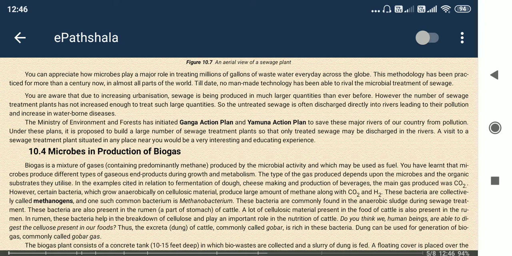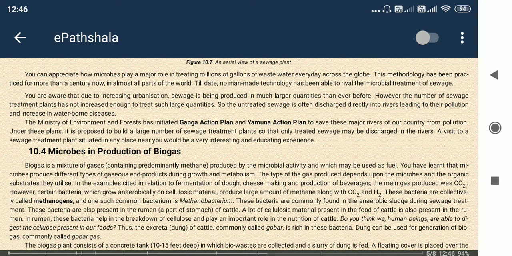Microbes, methanogens. Methanogen: gen means genesis, meaning starting or creating. So methanogen means methane-creating bacteria. That is methane, hydrogen sulfide, and carbon dioxide present in the biogas. It is carried out by methanobacterium. Which bacteria carries it out? That is methanobacterium. You need to remember methanobacterium. Very easy. Methanobacterium, the bacteria involved in methane production. Okay, so simple.